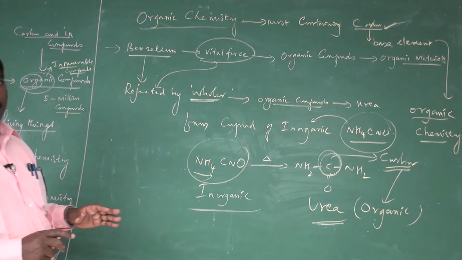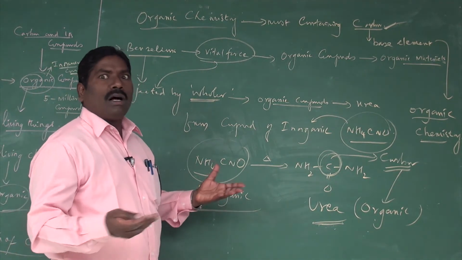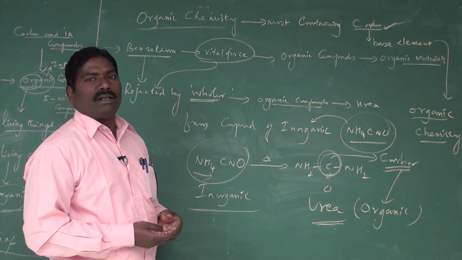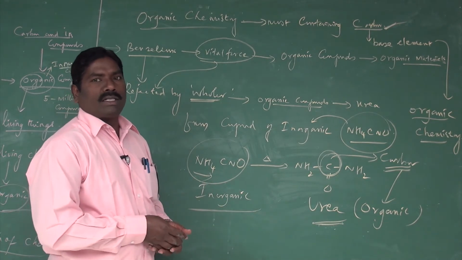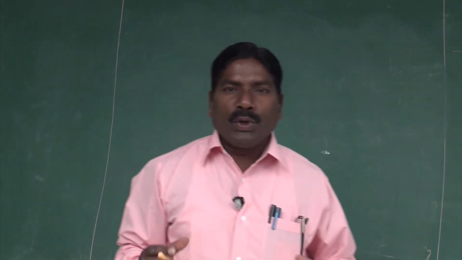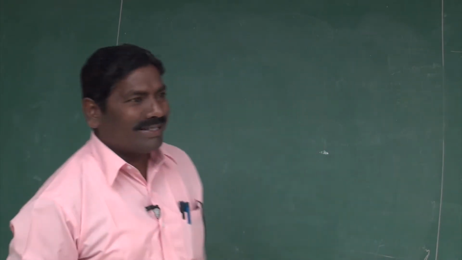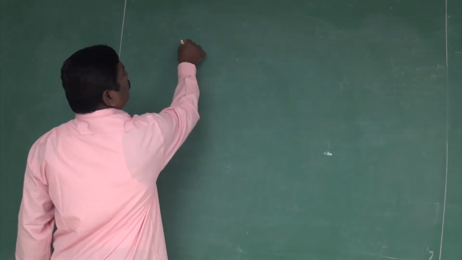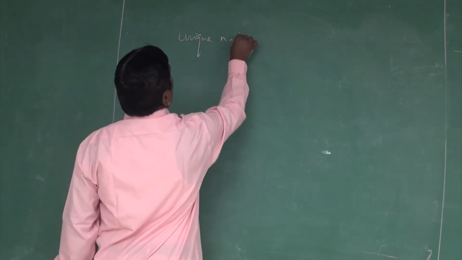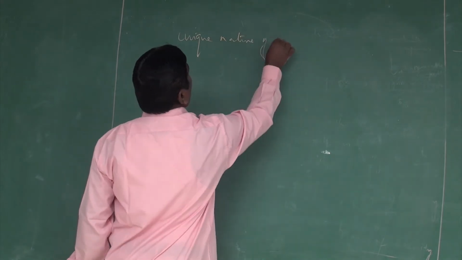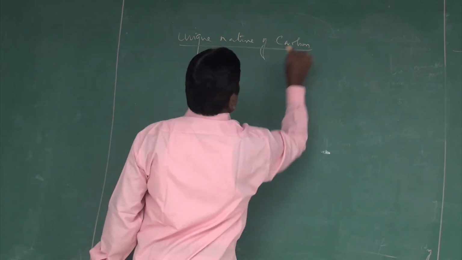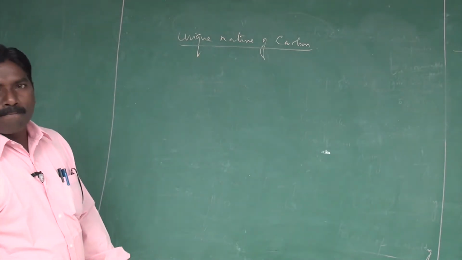Apart from that, we are going to understand how these compounds are formed and what is the unique character of carbon. Just we are going to see the unique nature of carbon, the unique abilities of carbon.